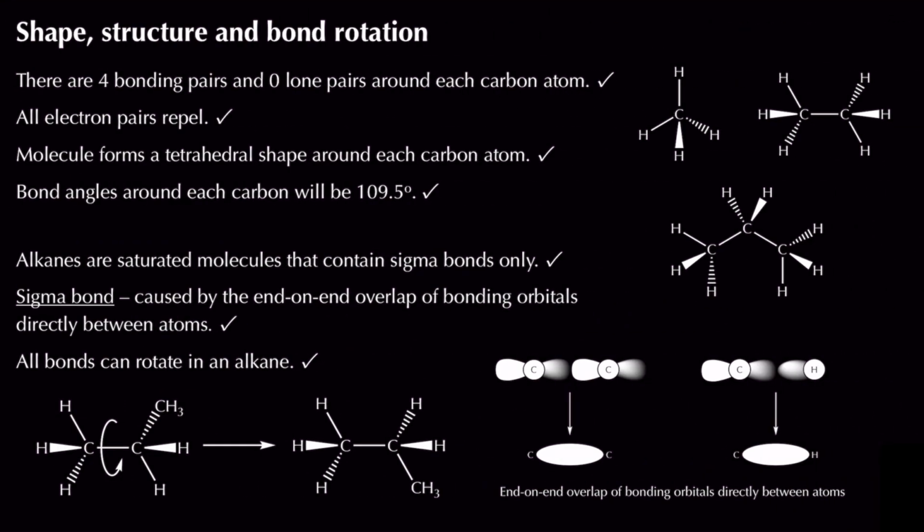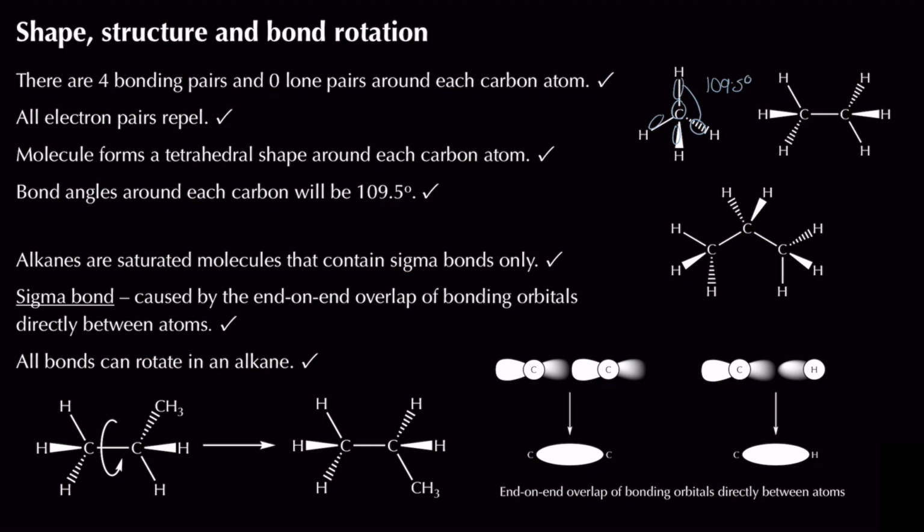So if you were to look at our shape, our structure, and our bond rotation when it comes to our alkanes, you've already come across the shape of the molecule before, maybe in module 2. If you were to look at each and every carbon atom, you will have, of course, 1, 2, 3, 4 bonded pairs. You've got 0 lone pairs around that carbon atom, all electron pairs repel, and that gives you a tetrahedral shape around each carbon atom, where you end up with a bond angle of 109.5 degrees.